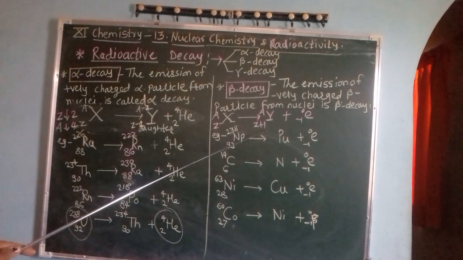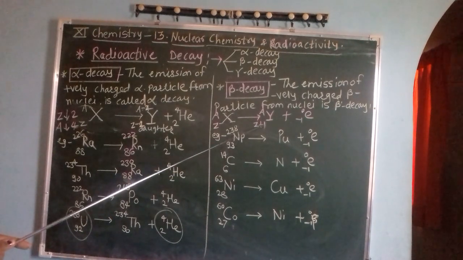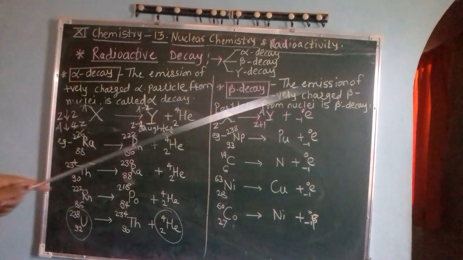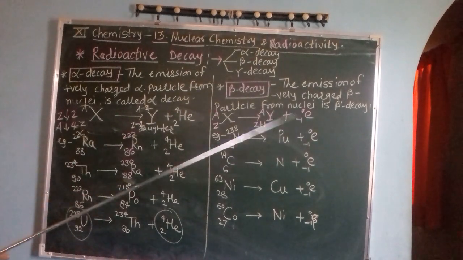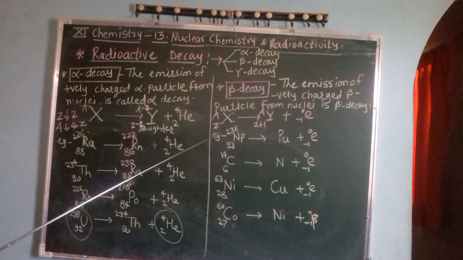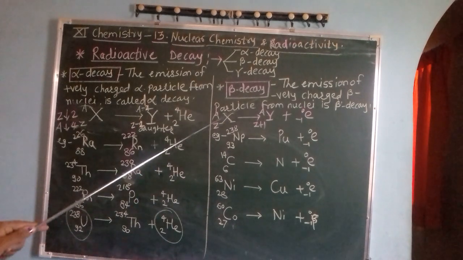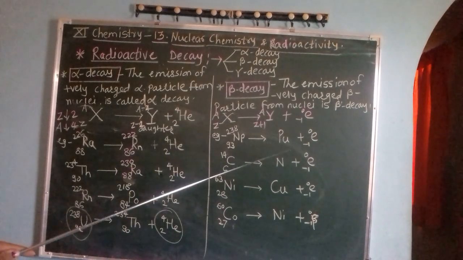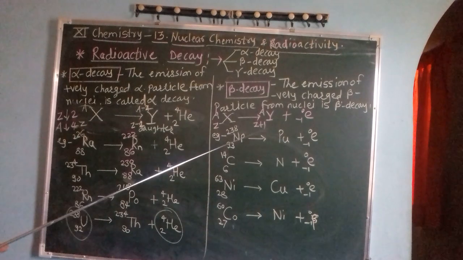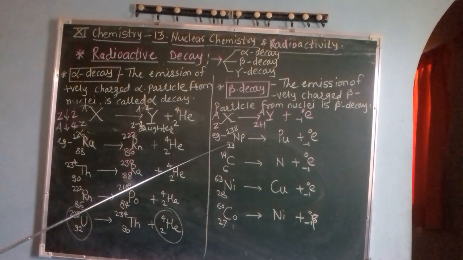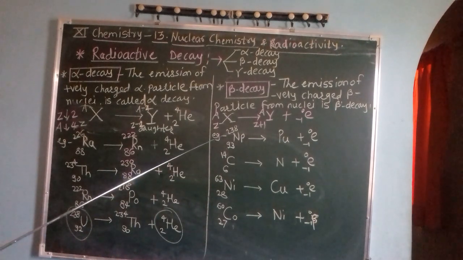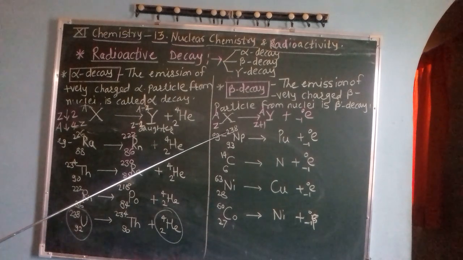Now atomic number increases by 1, that means it shifts to the right side of that parent nuclei. Means this daughter will be formed one place to the right. For example, neptunium 93, 238.